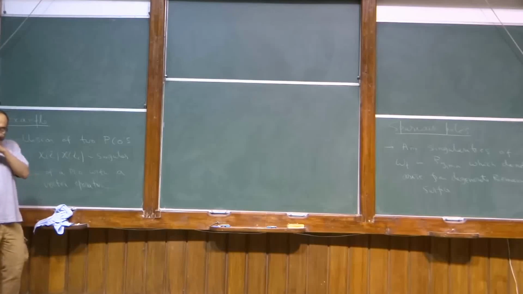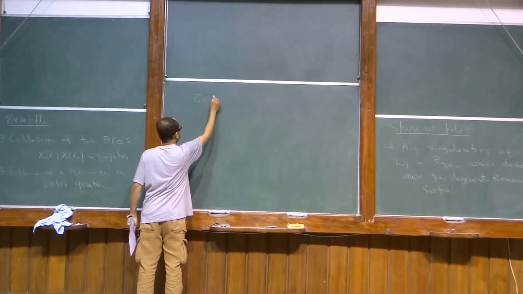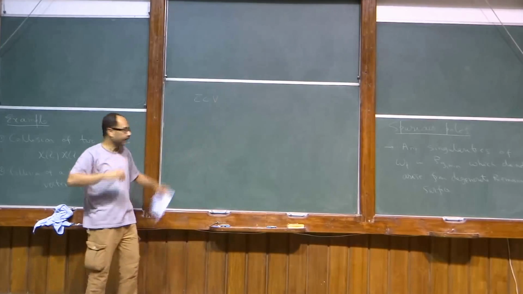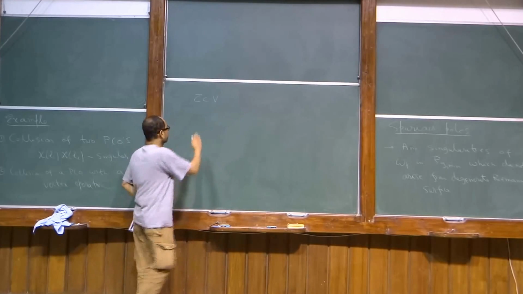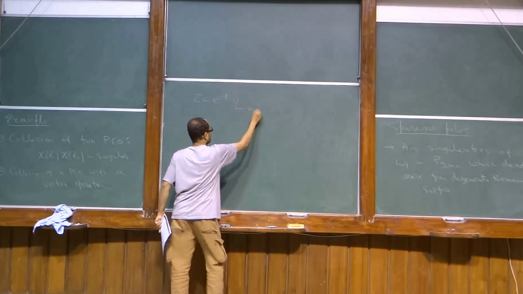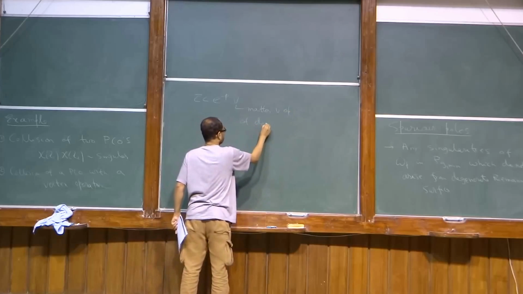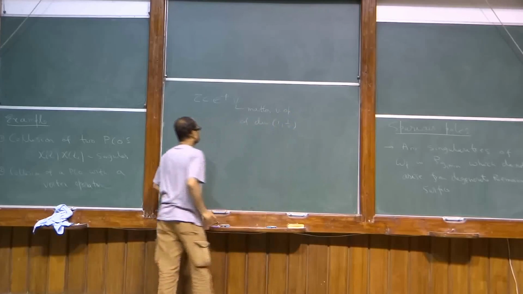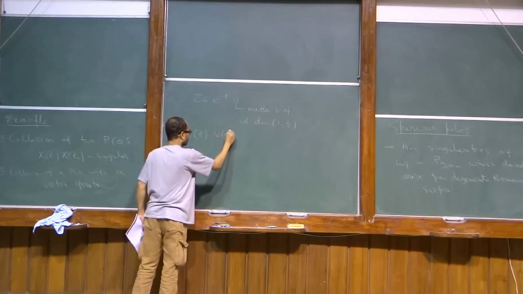So here the point is, if we take picture number 0 on-shell vertex operators, then these singularities are not there. You can check that if you take on-shell vertex operators of the form c̄c V, where V is a conformal matter primary, in fact, take the NS sector c̄c e^{-φ} times V, where V is a matter vertex operator of dimension 1/2, you can check that this is not singular. The ∮ of Z is not singular.